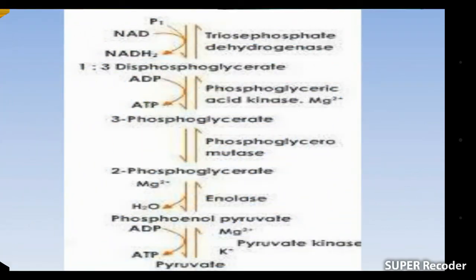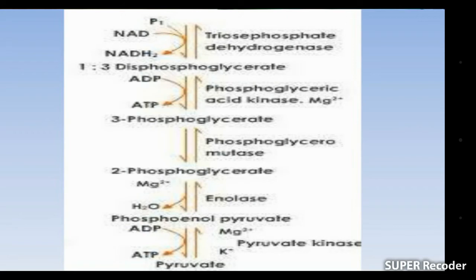Now we take one isomer of the two, glyceraldehyde 3-phosphate. Glyceraldehyde 3-phosphate is converted into 1,3-diphosphoglycerate by the action of triose phosphate dehydrogenase enzyme. So whenever triose phosphate dehydrogenase enzyme acts on glyceraldehyde 3-phosphate, it is converted into 1,3-diphosphoglycerate. In this step, NAD is converted into NADH2.